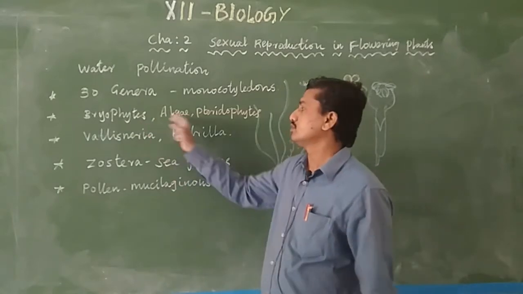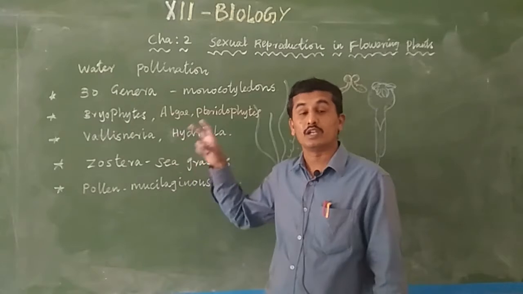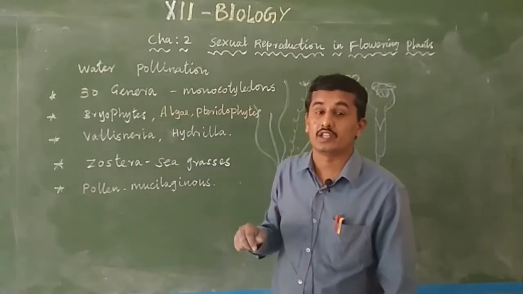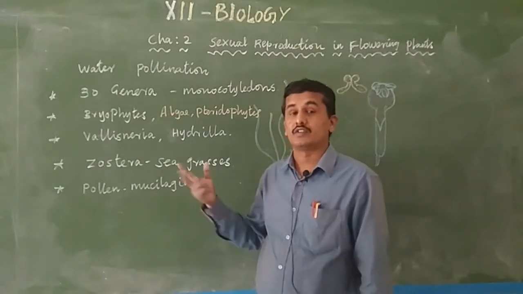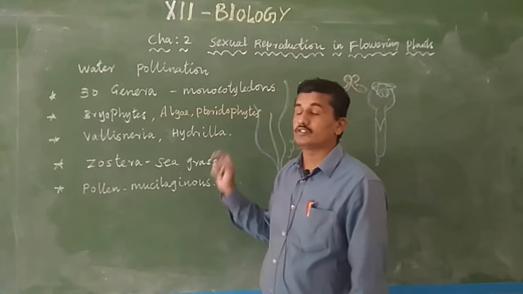So these three organisms are limited to some places. Algae are present only in areas near water, and bryophytes are present only in mountain areas, not here. Only below 25 degrees Celsius, they need water for transferring the gamete, not pollination. Pteridophytes also need water.